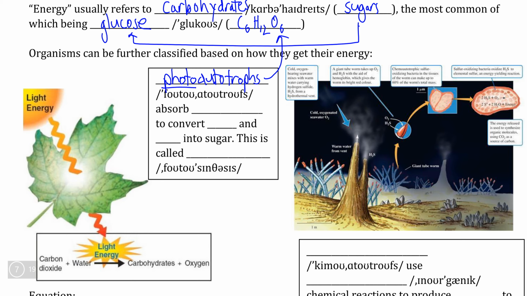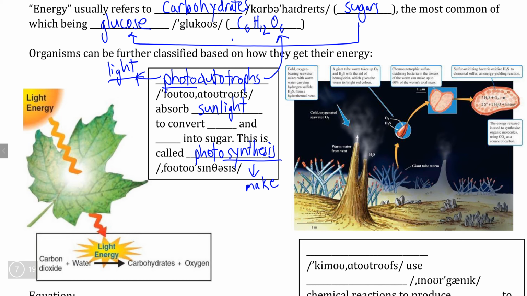And the prefix photo tips us off as to where, because photo is a prefix that means light. So photoautotrophs are autotrophs that get their energy by absorbing sunlight and using that to synthesize or produce glucose, which is why we refer to this process as photosynthesis. So synthesis is just a word that means to make, and the verb form of this is to synthesize, and we can see that the photo prefix means that it uses sunlight to synthesize glucose.